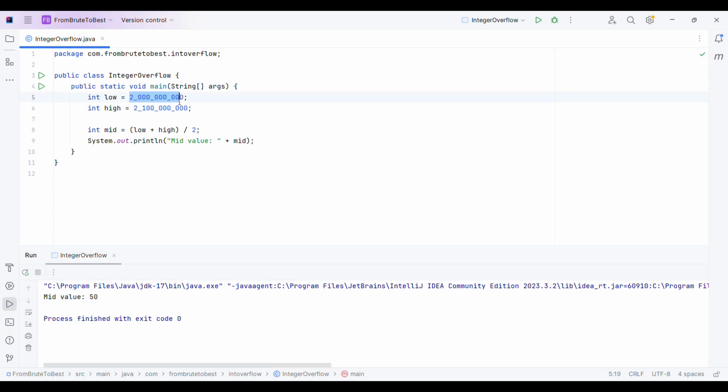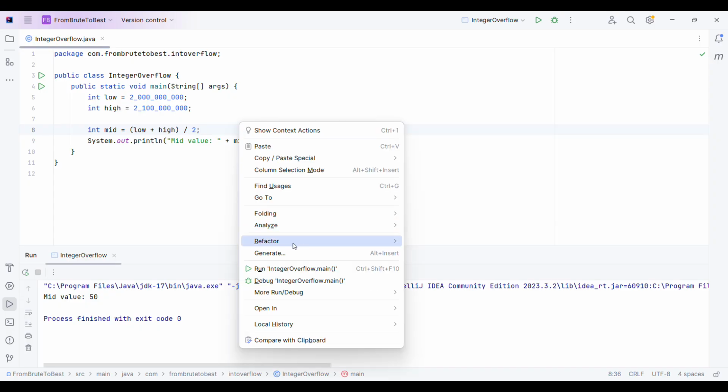As you can see, these are very high value integers, correct? And now if I want to find the calculation, adding up these two values will actually cross the maximum limit for integer, and it will result in overflow. How? So now let me quickly run the program.